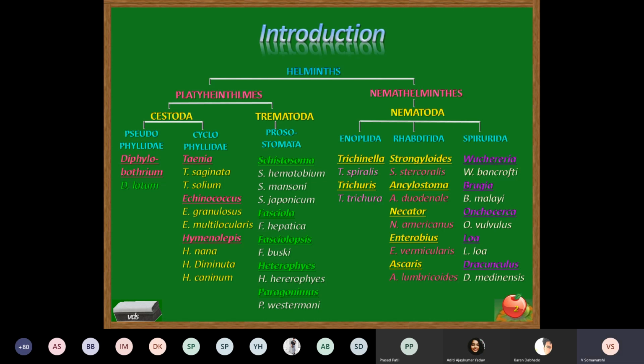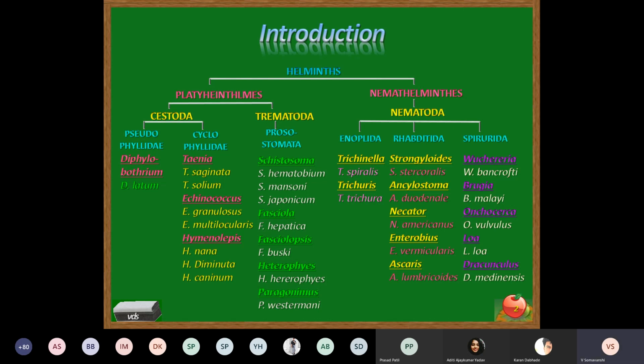I won't confuse you, because in the successive lectures you are going to study trematode as well as nematode in 3 different parts. And during those lectures, this slide will be projected to understand the classification of these parasites. So at this stage, I won't confuse you with the rest of the 2 classes. Today we will confine our study only to the cestoda class.